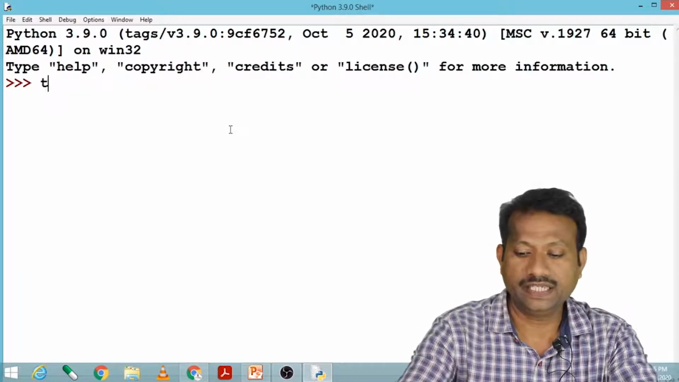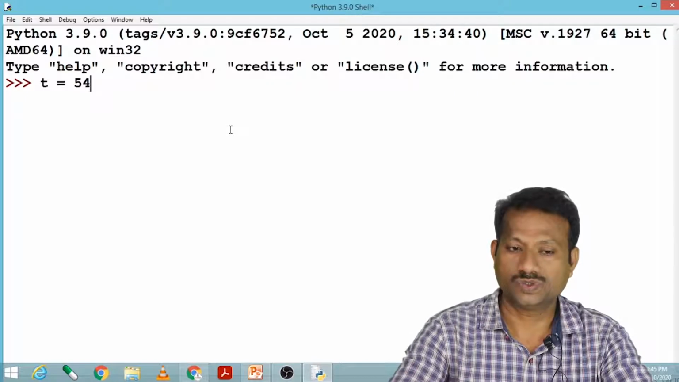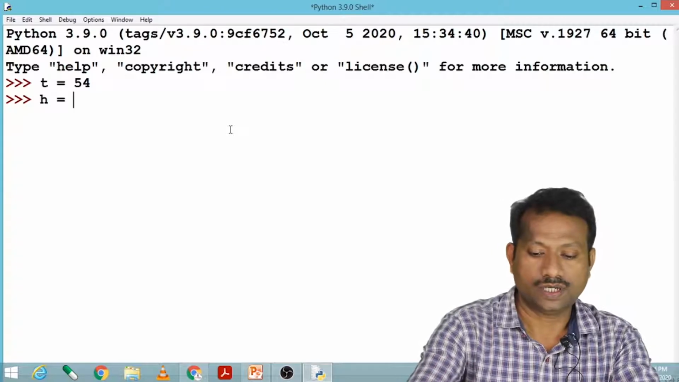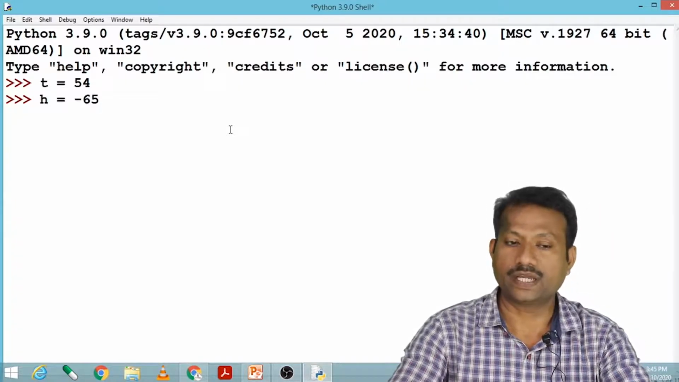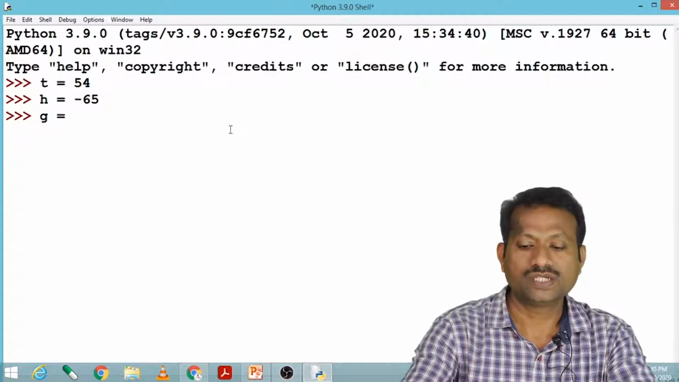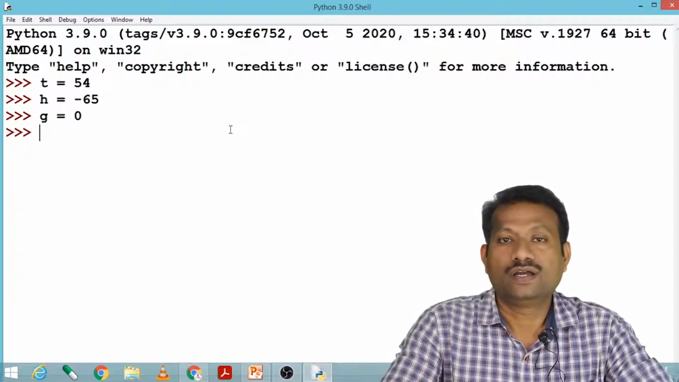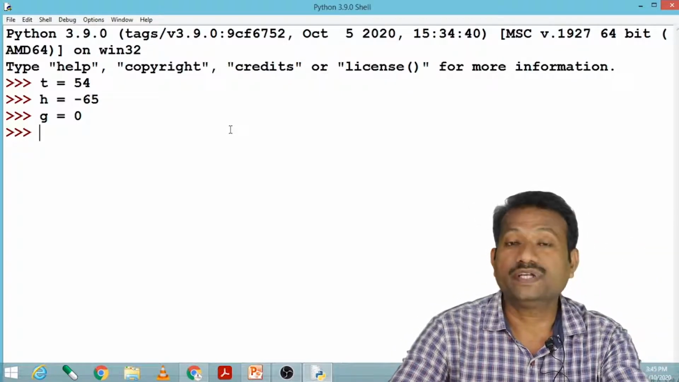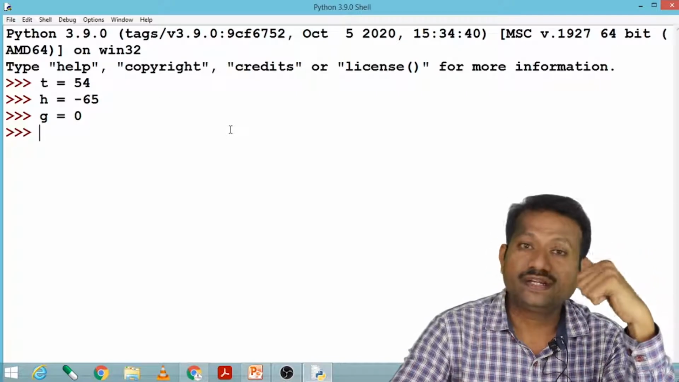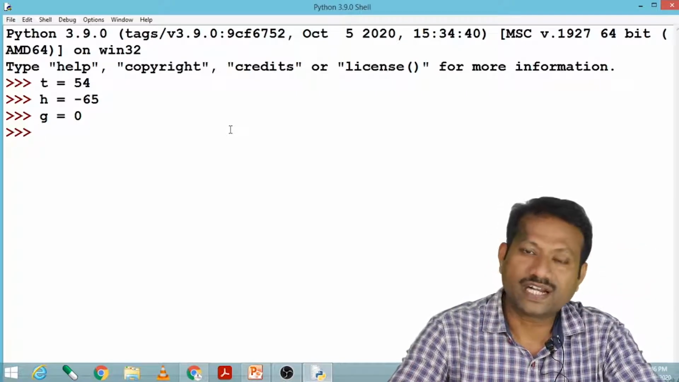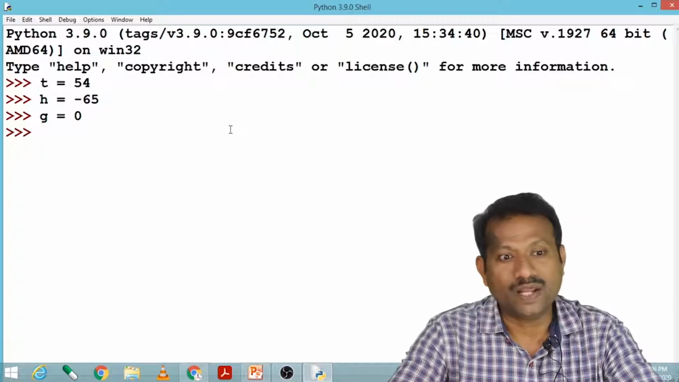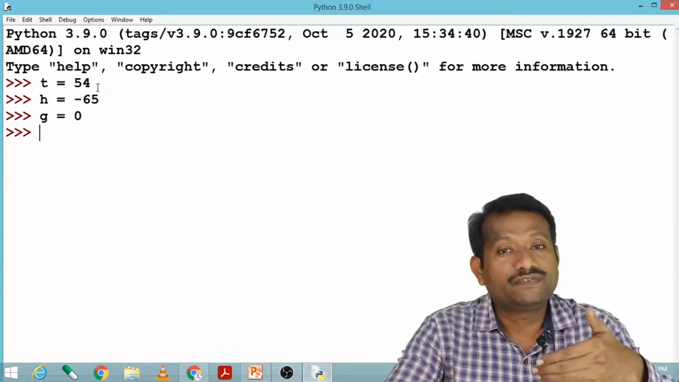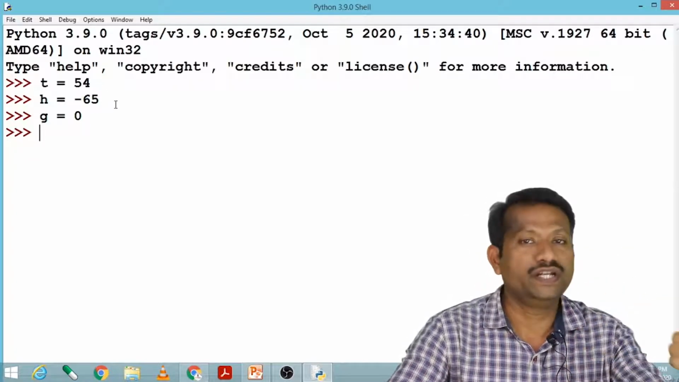Let us say, for example, t equals 54, so this is integer kind of data. Suppose I say h equals minus 65, again integer kind of data. g equals 0, so it is integer kind of data. In Python, we don't have to precede the variable with its data type. In Python, it is taken dynamically, meaning the data type is identified by its value. For example, when I give t equals 54, Python itself identifies that t has an integer value.